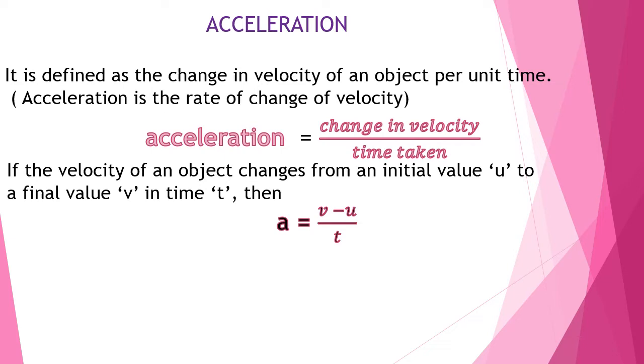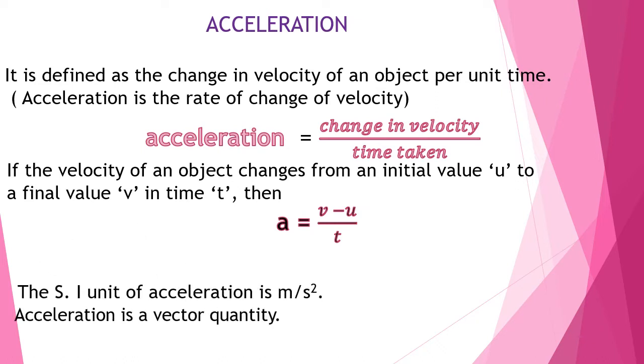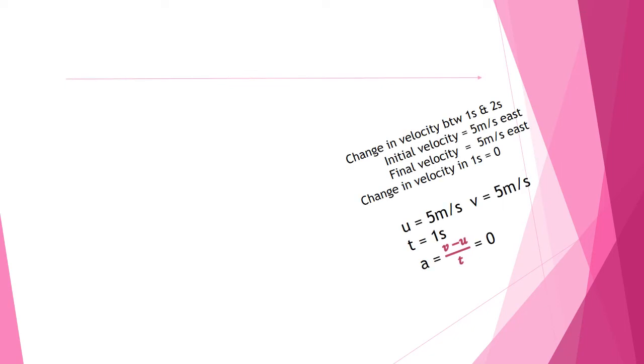The SI unit of acceleration is meter per second square because we are dividing the velocity by time. Velocity, the unit we know, is meter per second. Time, the SI unit is second. So meter per second divided by second becomes meter per second square. Whenever we state the acceleration of an object, we have to mention both the magnitude as well as the direction. So acceleration is a vector quantity. So children, acceleration actually means how much change in velocity has taken place for an object in unit time.